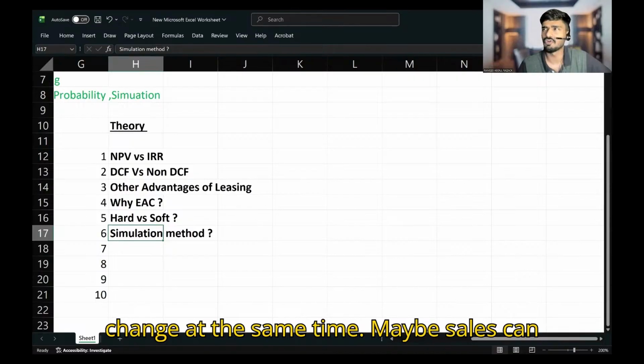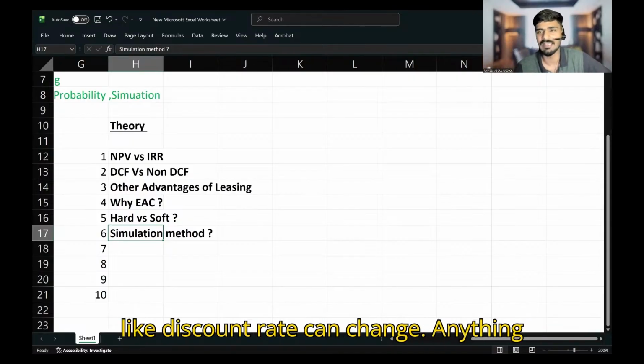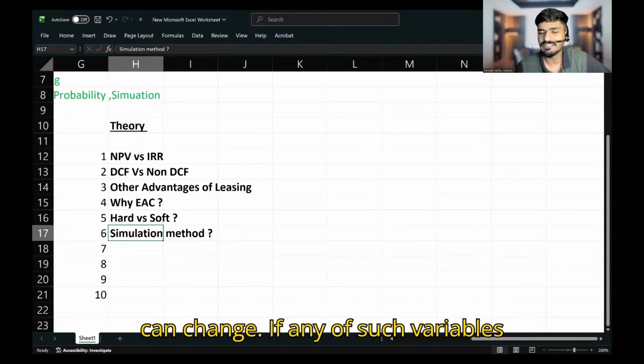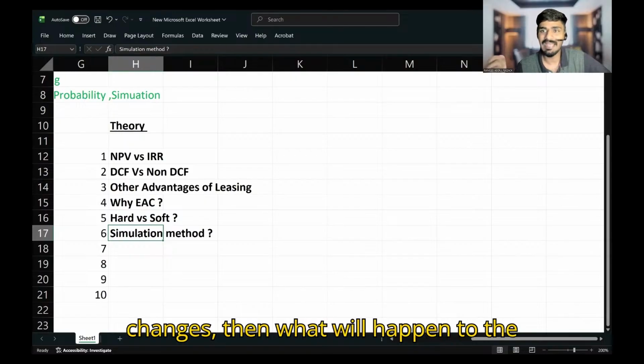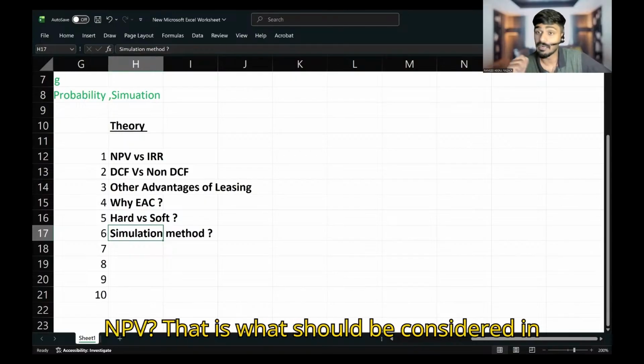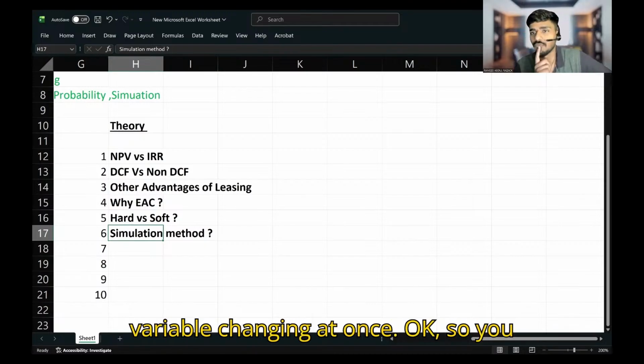Maybe sales can change, variable cost can change, fixed cost can change, anything, any variable, like a discount rate, can change. If more than one variable changes, then what will happen to the NPV? That is what should be considered in simulation. Unlike sensitivity analysis, simulation considers multiple variables changing at once.